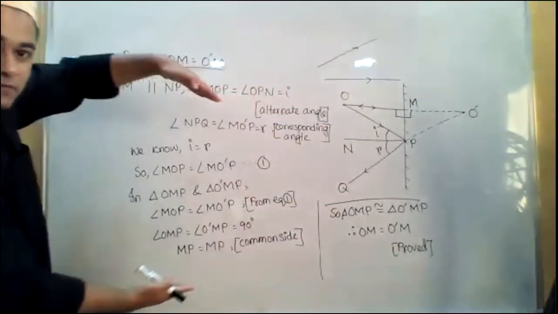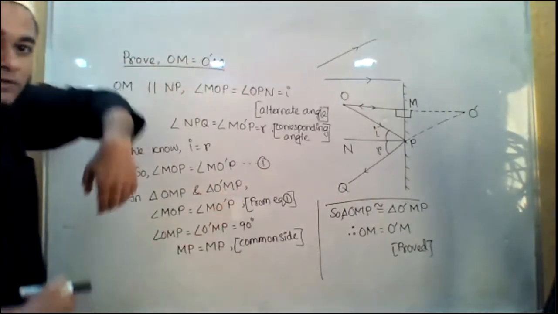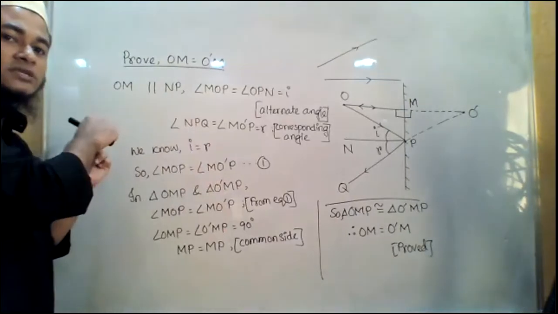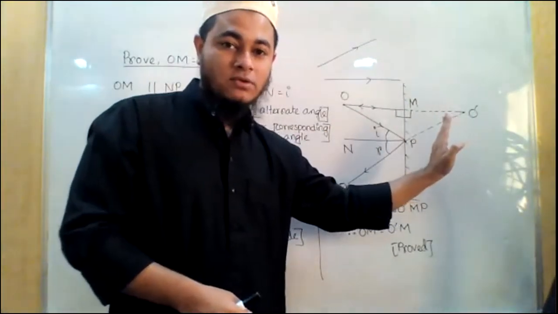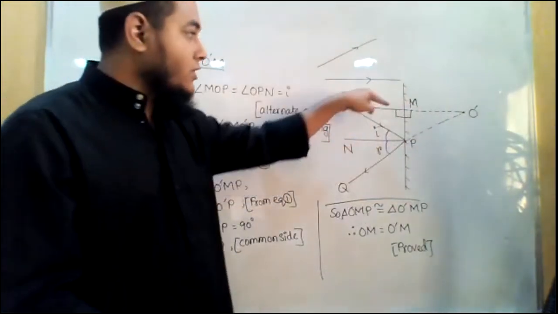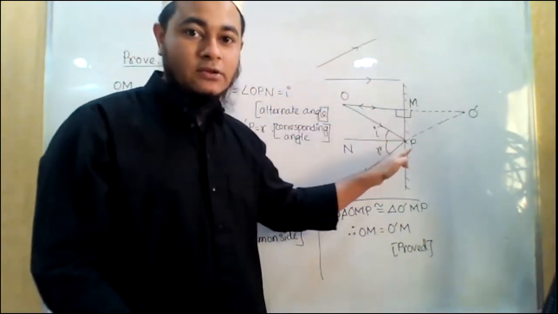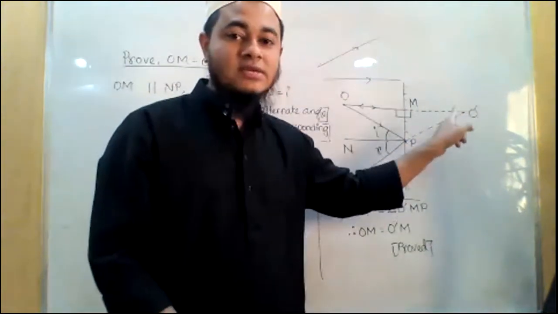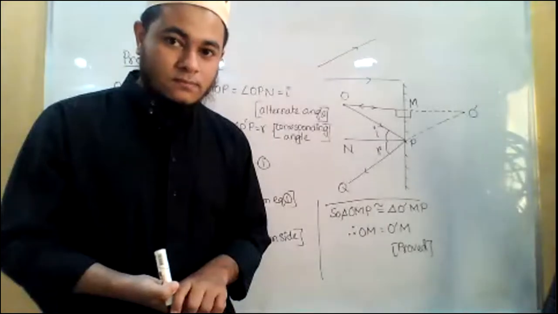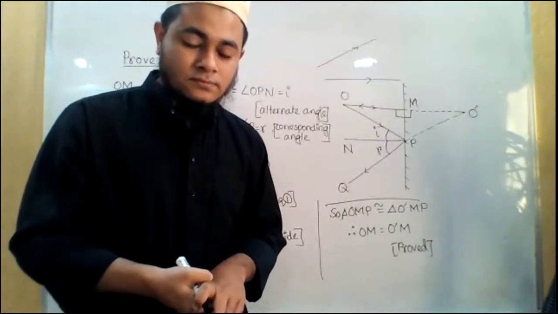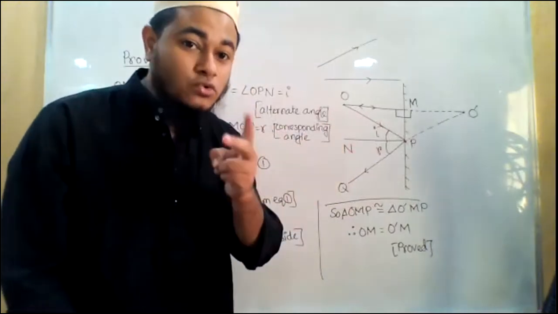Is there any possibility of them meeting somewhere here? Because they are going away from each other. So if they're going away from each other, they will never meet in front of the mirror, right? But rather they will meet at the back of the mirror. How can we make them meet? We can extend them backward. If I extend this line backward and this line also backward, then I will find an intersecting point of them. Correct or not? Correct? Yes. Okay, so this is the intersecting point of the two reflected rays.